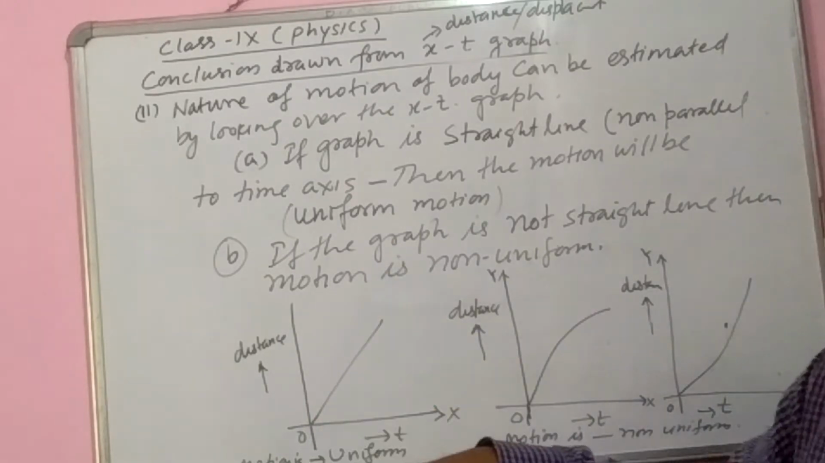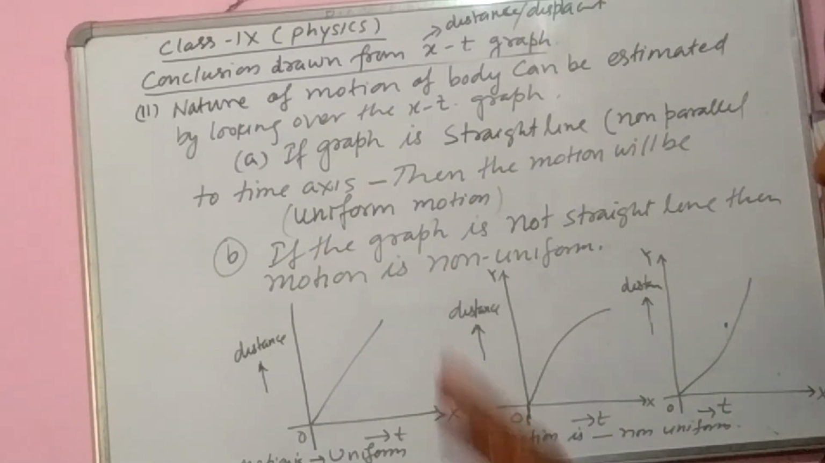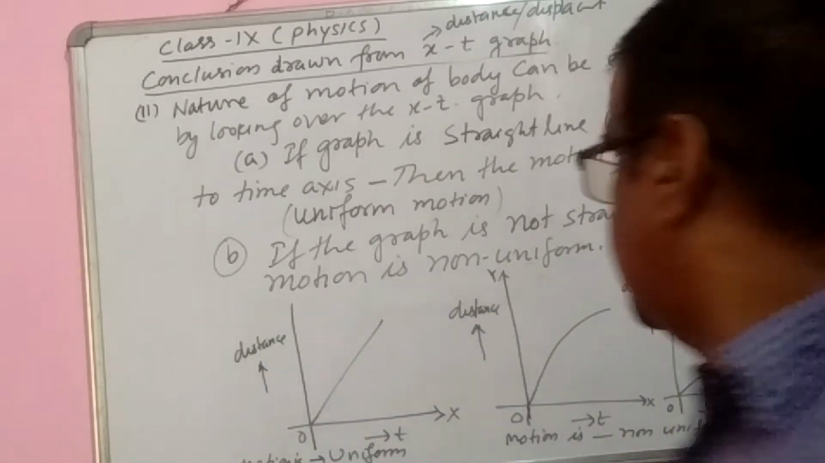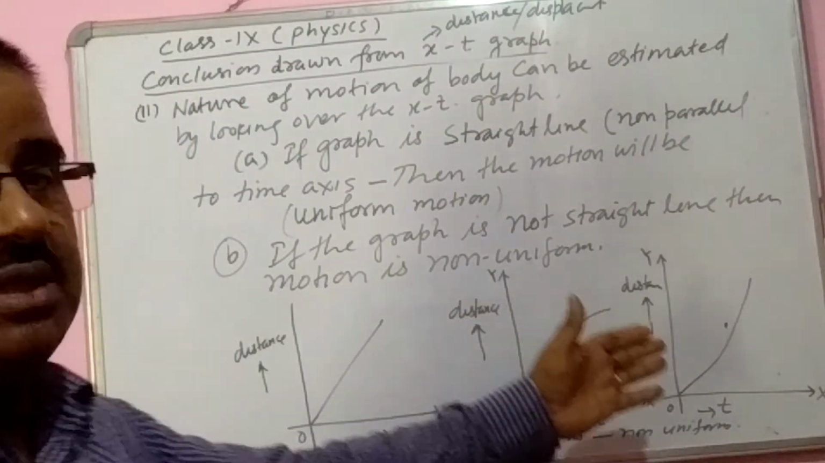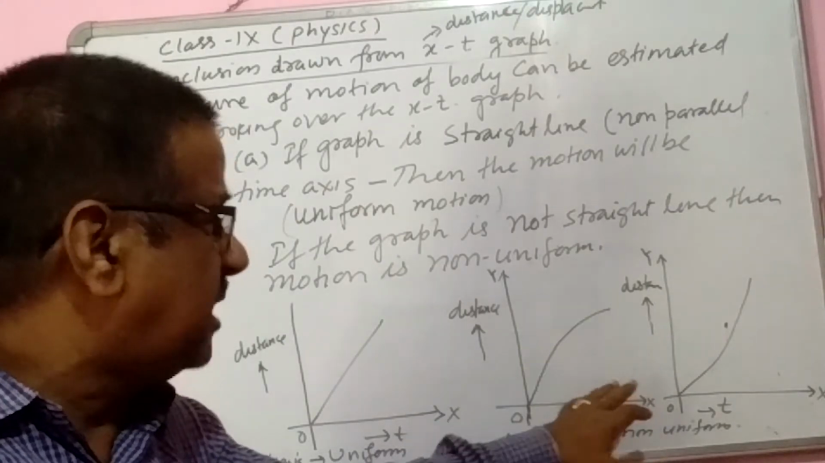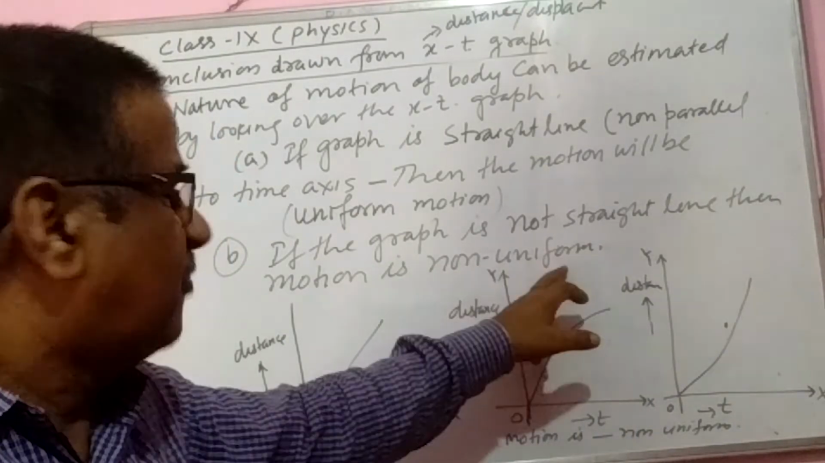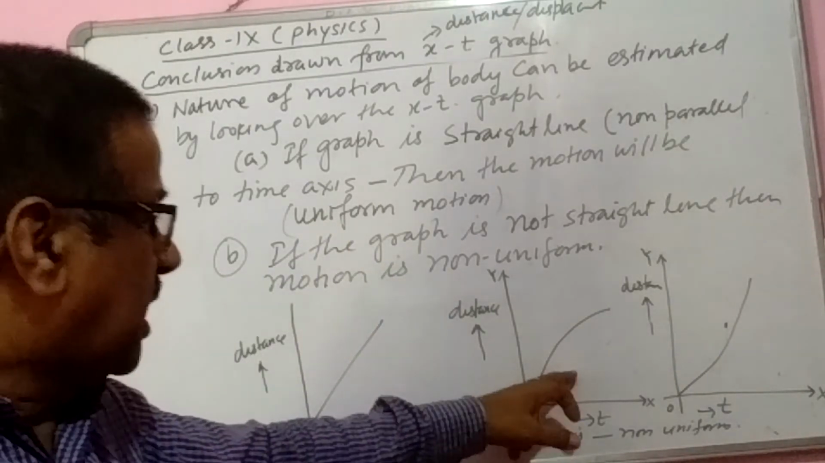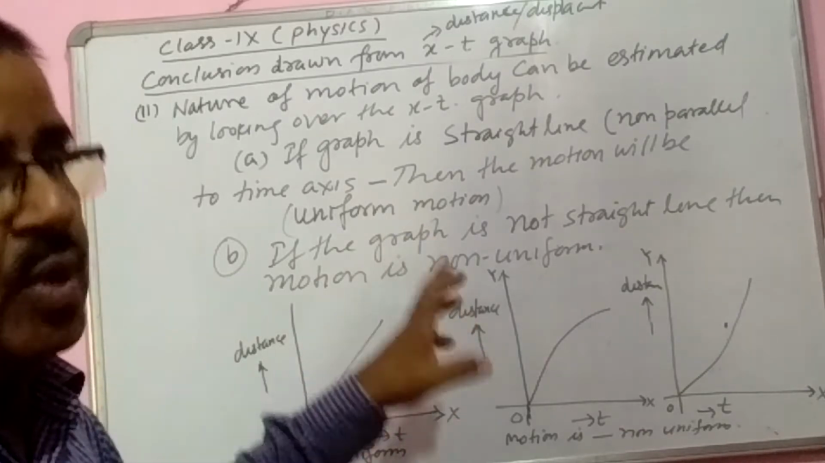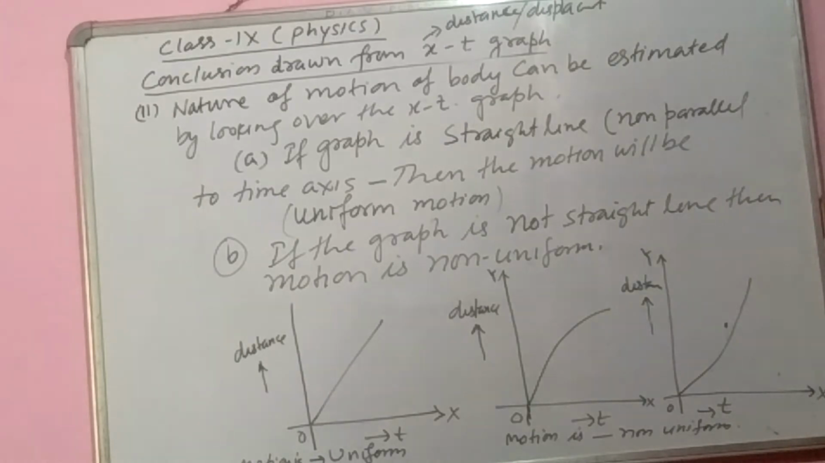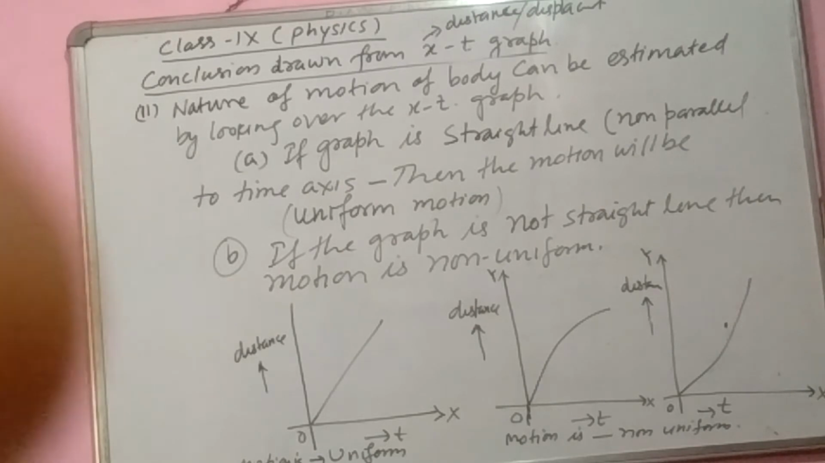And if the graph of a moving object, xt graph, distance time graph of a moving object, is not a straight line like graph number 2 and 3, then we can estimate that it is not uniform, it is not a straight line, so the motion will be non-uniform. For a straight line, motion will be uniform. For a curved line, the motion will be non-uniform. So these are the estimations taken from the xt graph. Now come to the third conclusion drawn from the xt graph.